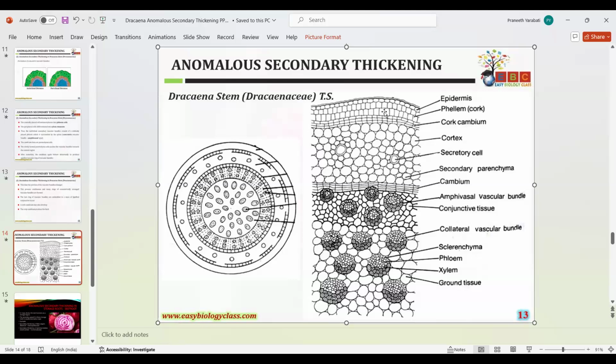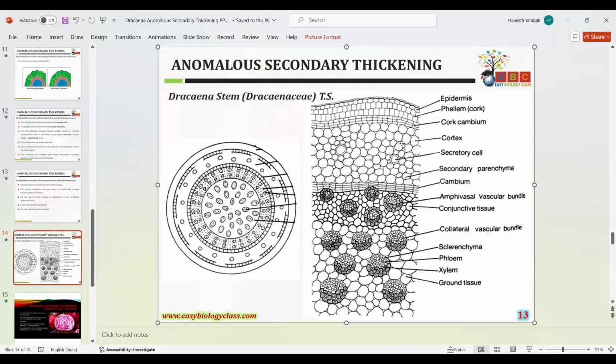During the secondary growth, what happens? Here there is formation of the cork cambium, that is, outer cork formation will take place. This is the cortex region only. In the diagram they have not labeled the hypodermis, but the hypodermis is nothing but the cortex.